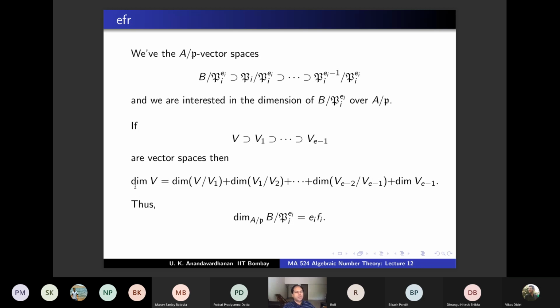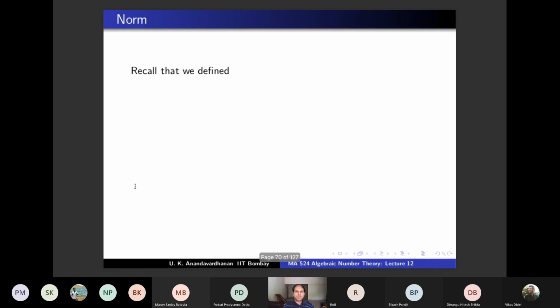On one side you have the dimension to be the degree of L over K, and on the other side the dimension is the summation of e_i f_i, and that proves the result. So it's very good. That's the main result that I wanted to do today.